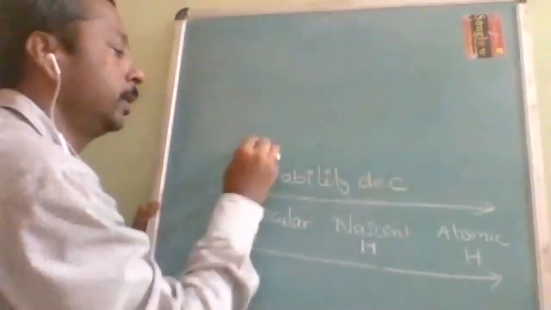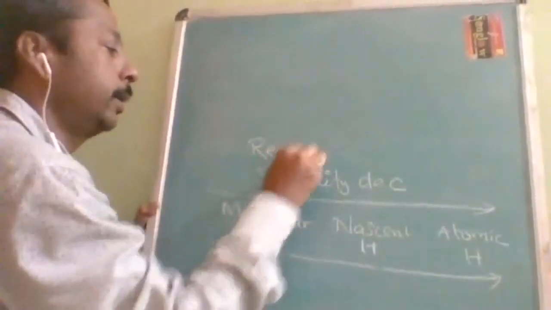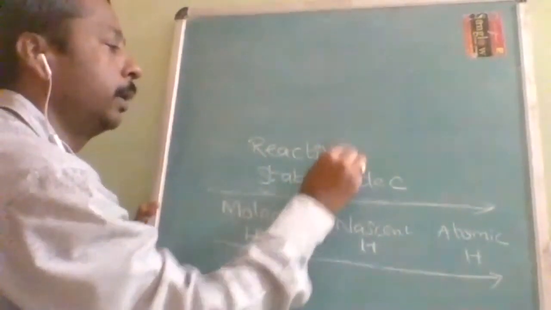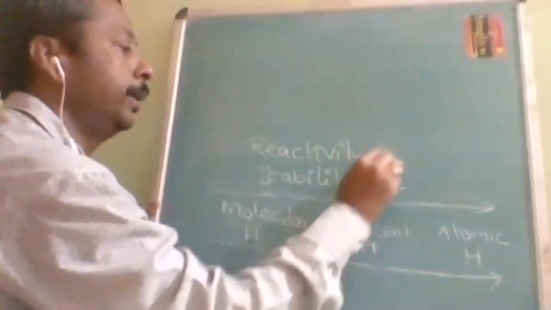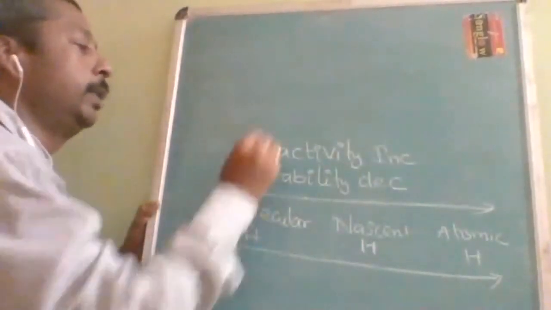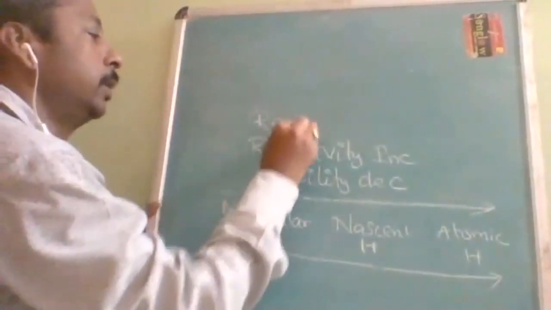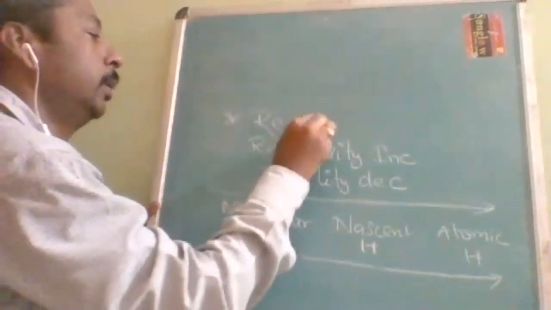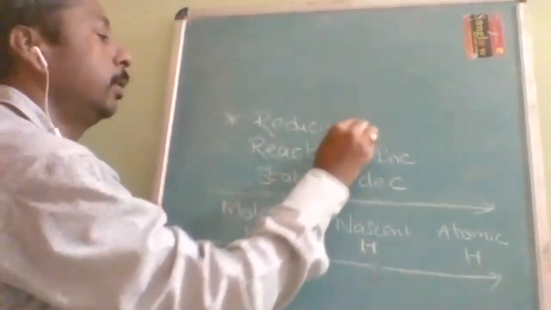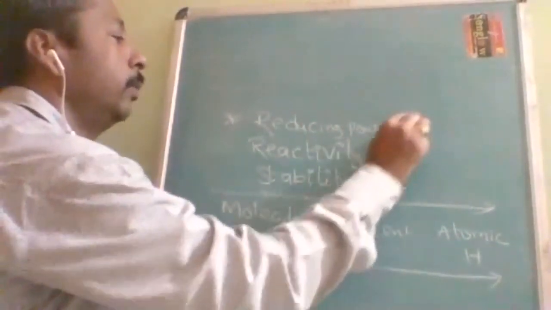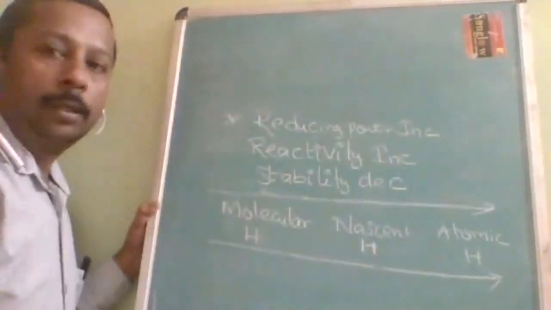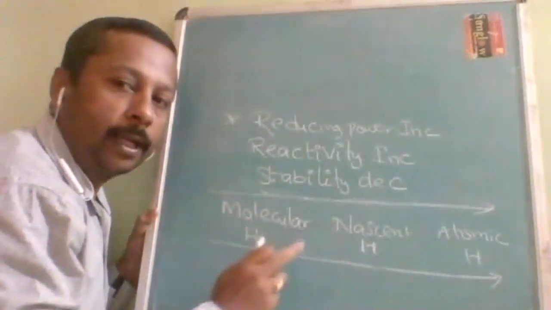decreases. So once stability decreases, reactivity is going to increase. Once reactivity increases, reducing power is going to increase. This is most important. Okay, now I will give notes and I will ask about energy.